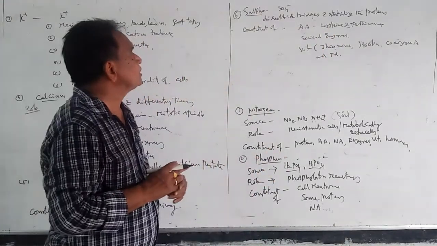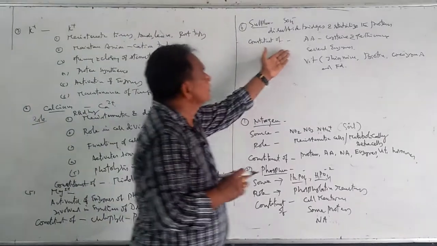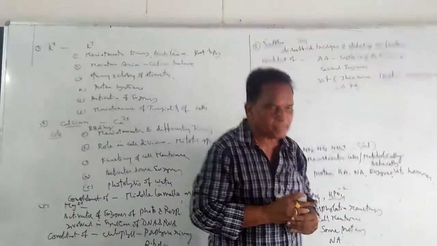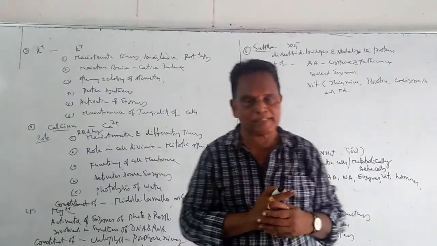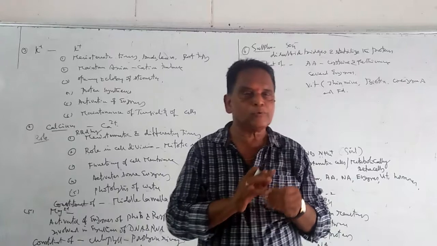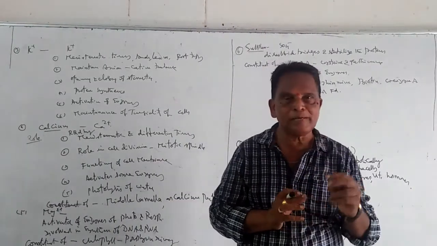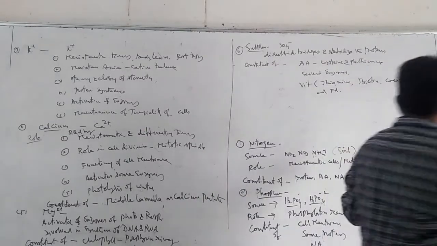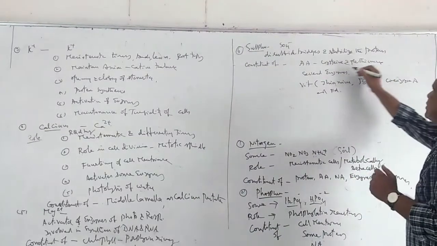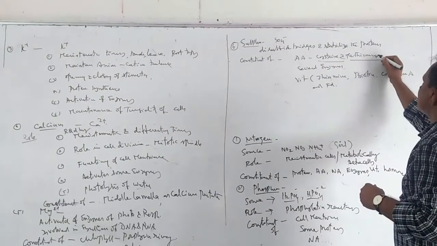And with regards to its constituents, sulfur is a constituent of some amino acids. There are 20 amino acids in plants which are involved in protein synthesis. Out of the 20, there are 2 amino acids which are called sulfur amino acids: the first one is cysteine, the second one is methionine.